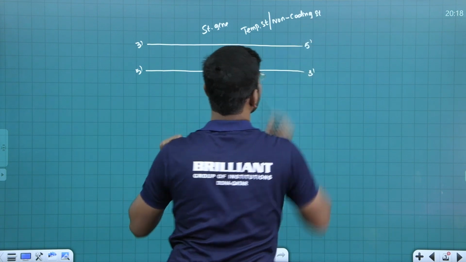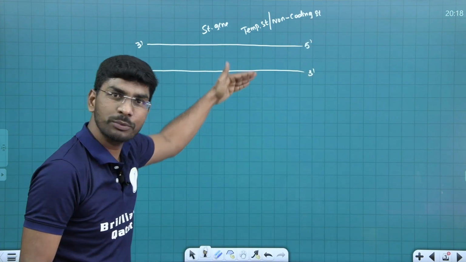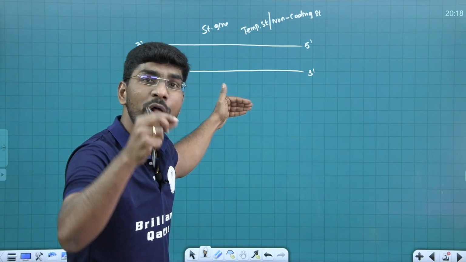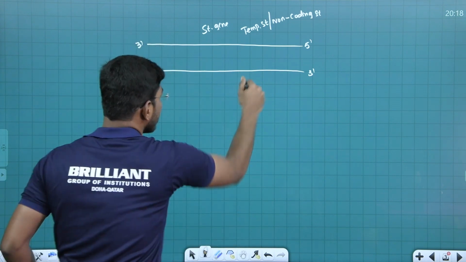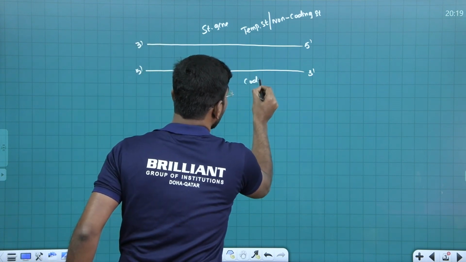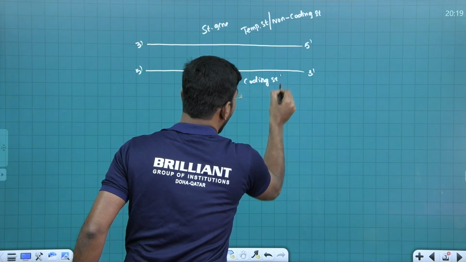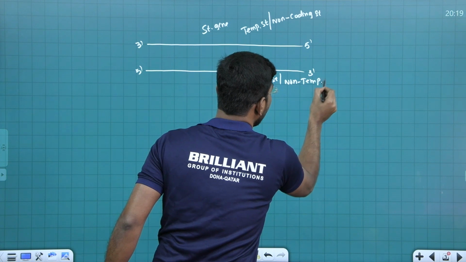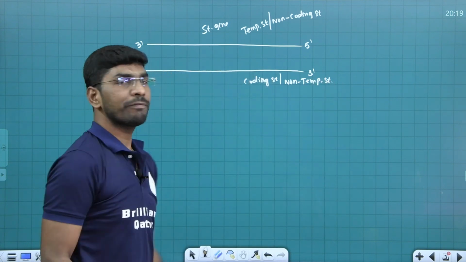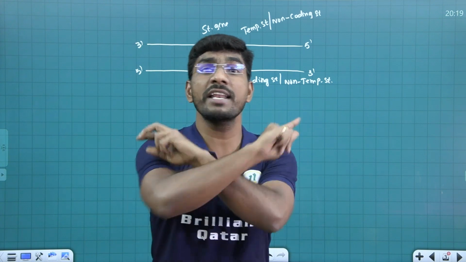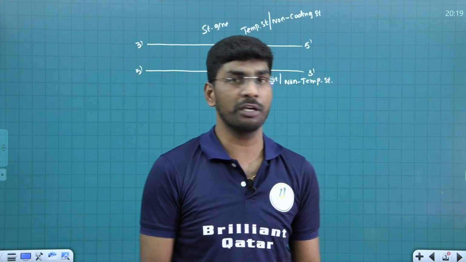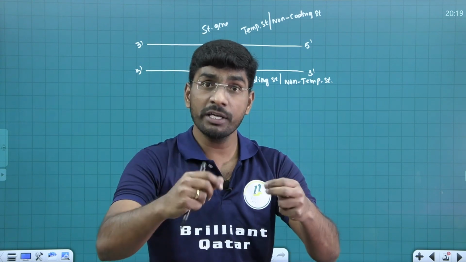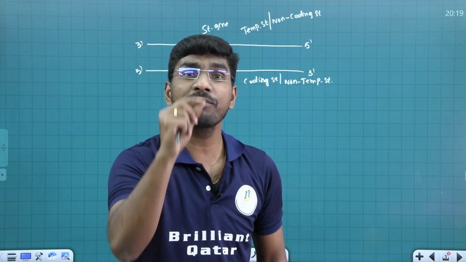What is the other strand called? Can you guess? The other strand is called the coding strand or non-template strand. This strand is called the coding strand or non-template strand. Remember all of you, both DNA strands never undergo transcription. They will never undergo transcription. If they undergo transcription, what will happen?